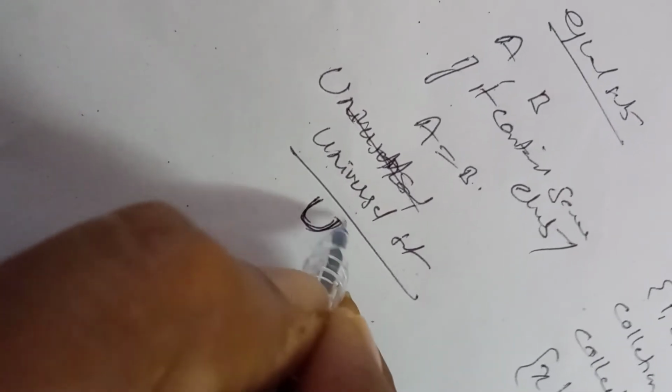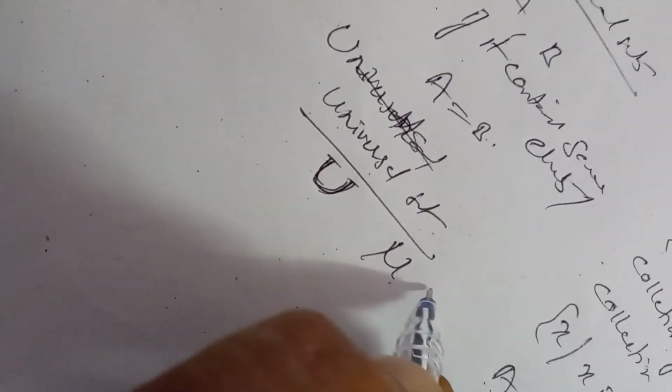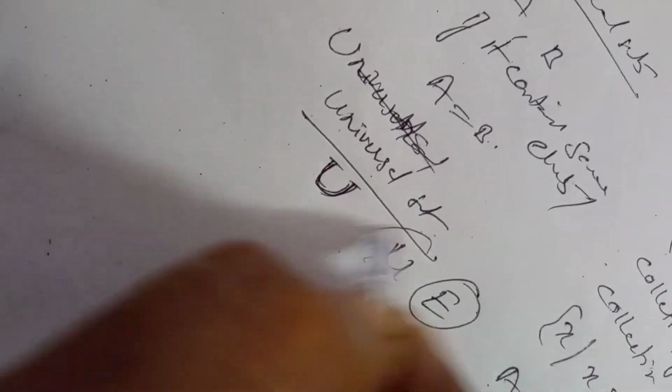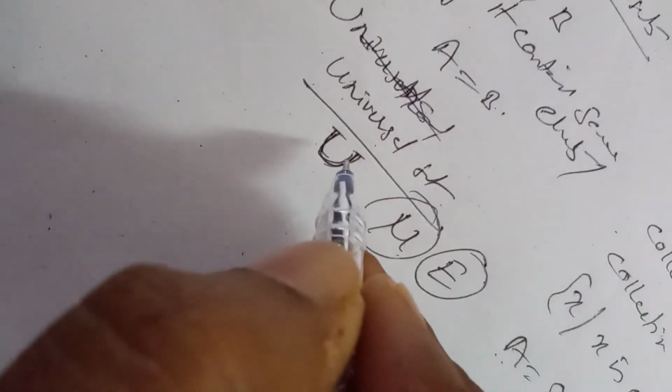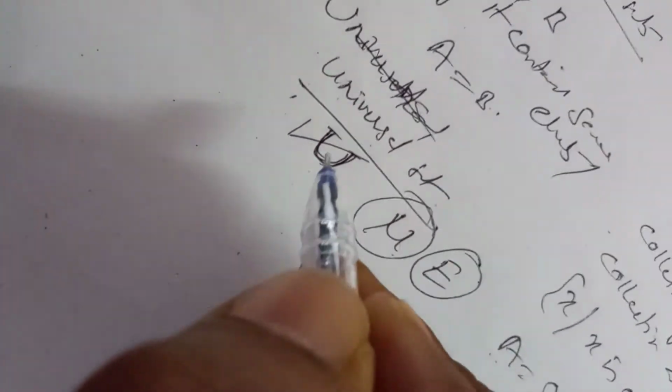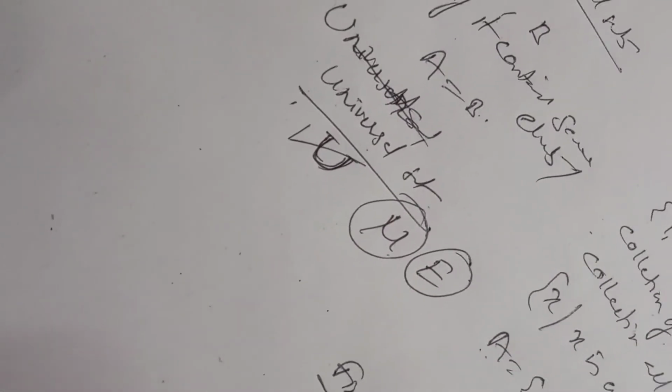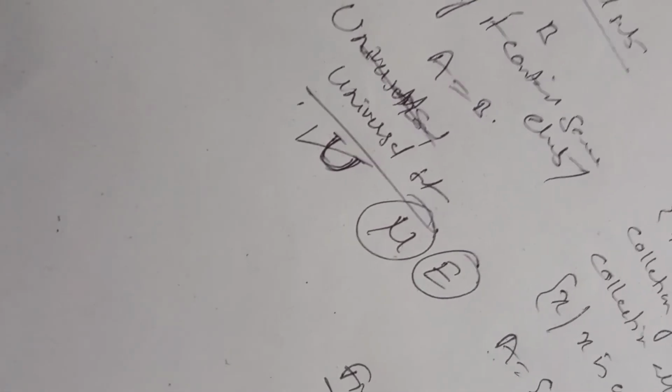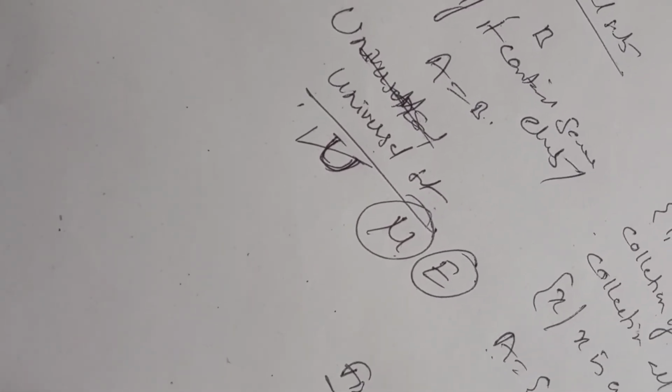Universal set. The universal set is denoted by the capital letter U. In some other textbooks it is denoted by E, but the standard notation is U only. It contains all the sets, or all the elements in the universe.